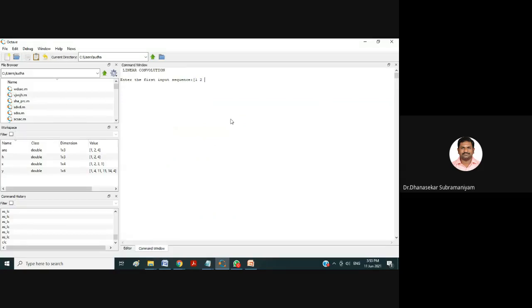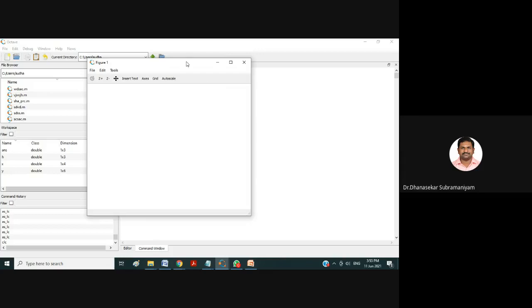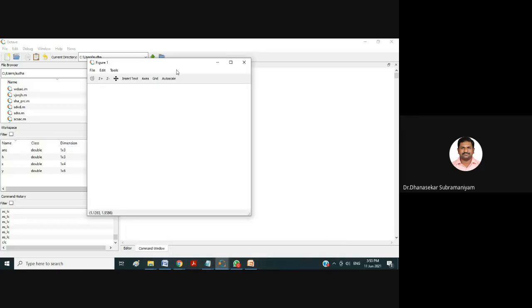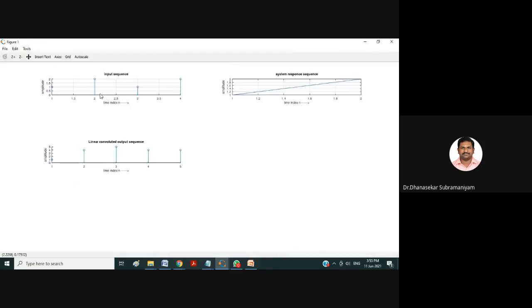1, 2, 1, 2. Similarly 1, 2. So 4 plus 6 minus 1. Here the first one is 4 samples, the second one is 6 samples. So 4 plus 2 minus 1, totally 5 samples I will get in the output. See here, 5 samples. Now X and H, I am getting directly in the form of grid.